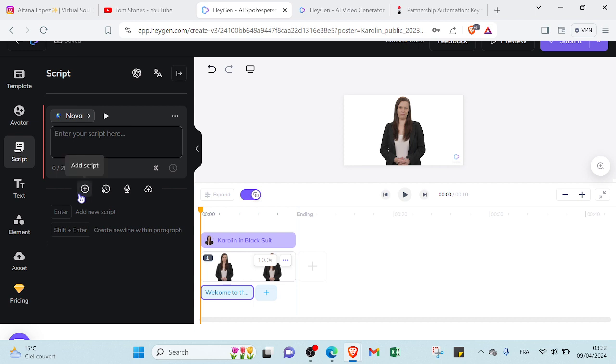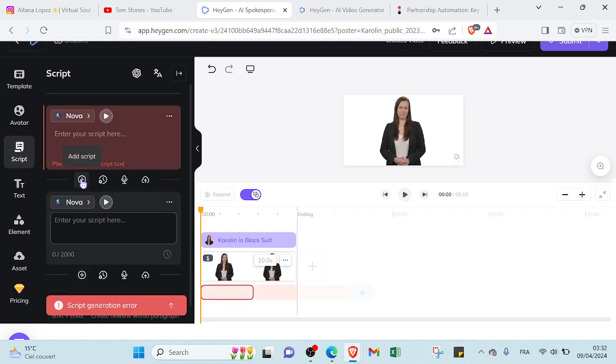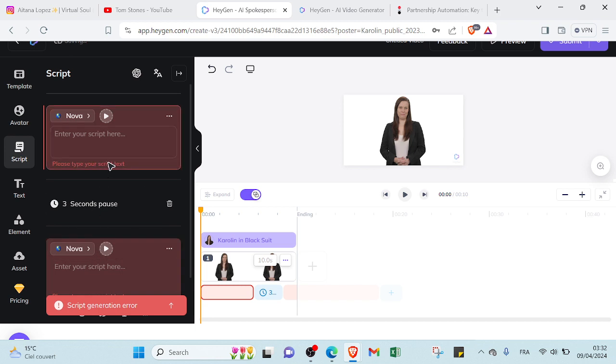And if you want to add another one, you can click on this plus icon if you want to add a third one too. So here we have, if you want to add a pause between these two sections, if you want to make it 3 seconds pause, or less than 3 seconds, or more than 3 seconds.